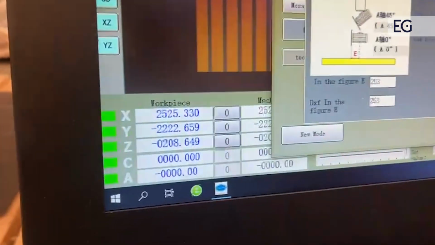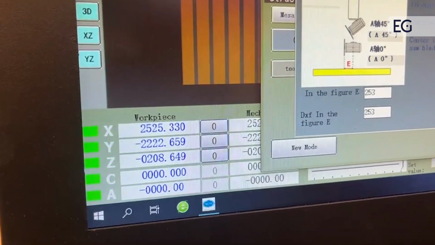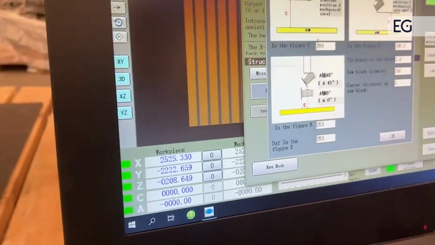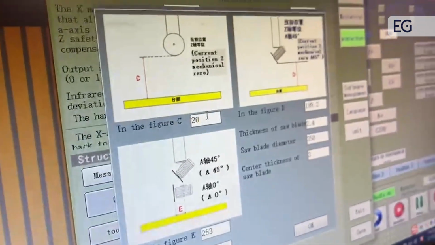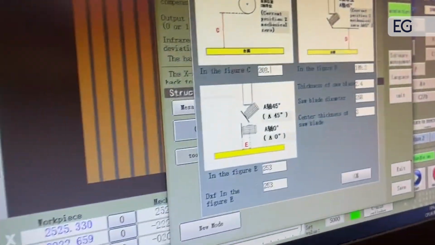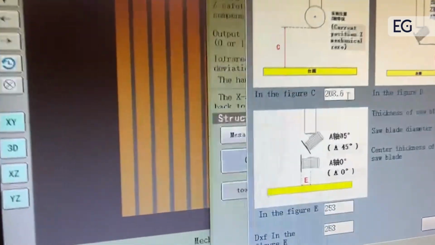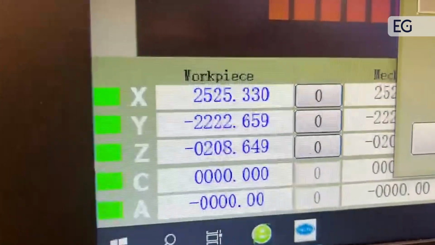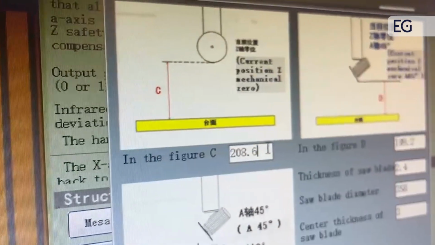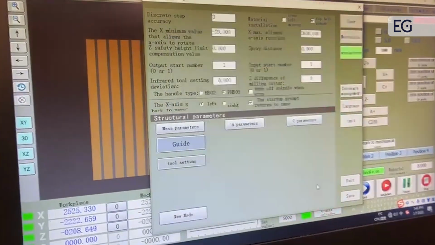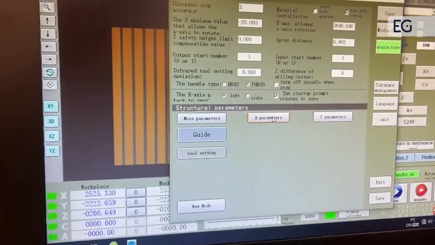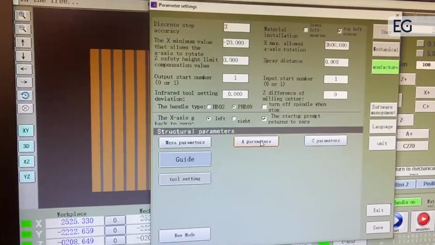Now you can notice the Z distance is 280 millimeters. Now we input this number. You can notice that this number Z will be same. Press OK. Now we press again, we test other date.